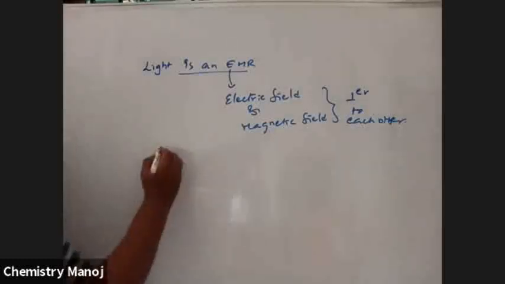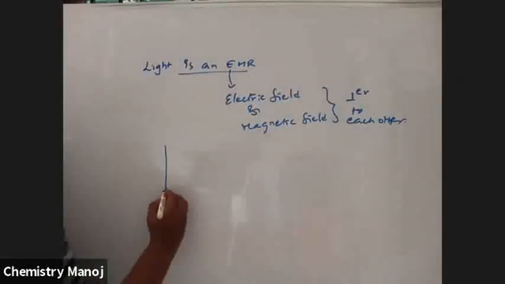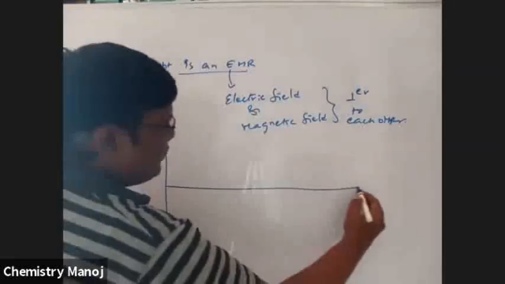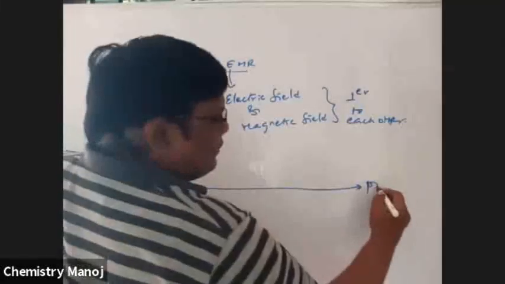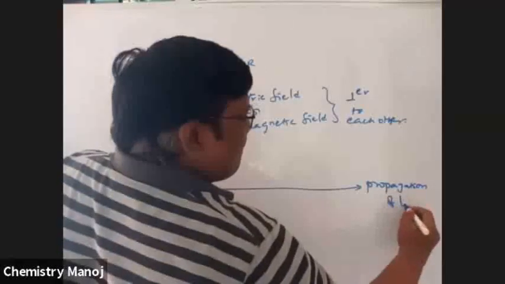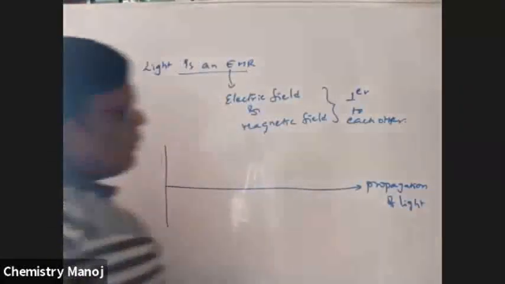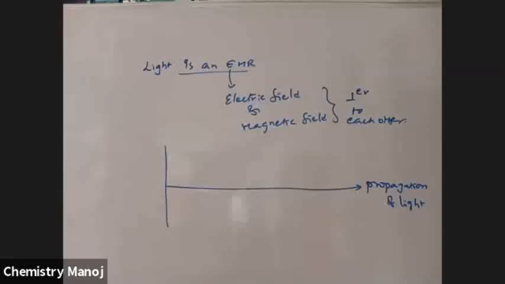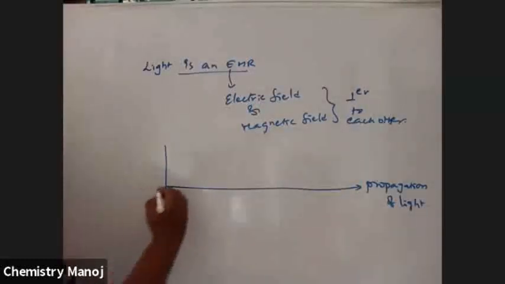Let us take this as the propagation of light. Through the propagation of light, both the electric field and the magnetic field are perpendicular to the propagation of light.